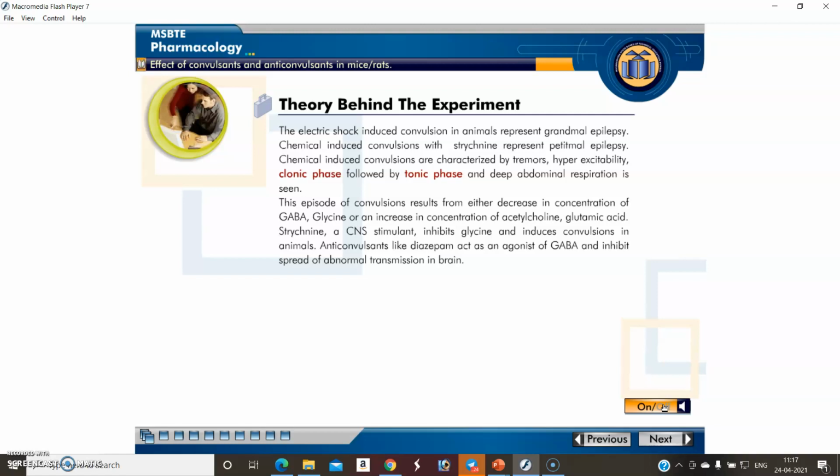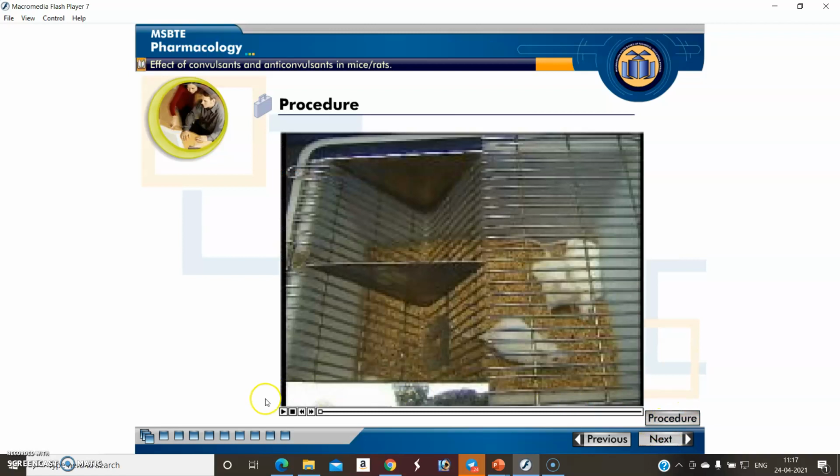Because of this reason, after administration of the diazepam drug, it was showing a decrease in the activity of the particular example. Now tell me, what is the action of GABA after administration of diazepam? Remember, diazepam is always an anti-convulsant drug. Okay, so let us discuss the procedure of this experiment.